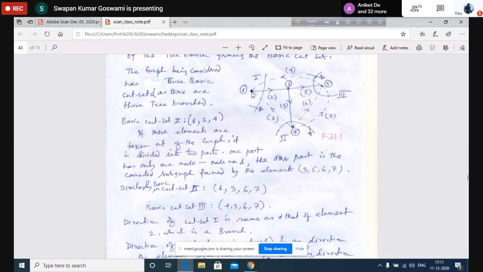You see that this branch actually moves from the left side of this line to the right hand side. So the direction of the cut set is also considered to be from left to right of this line. That means the arrowhead is towards the right. So this indicates the direction of the cut set, same as the direction of the tree branch forming the cut set.